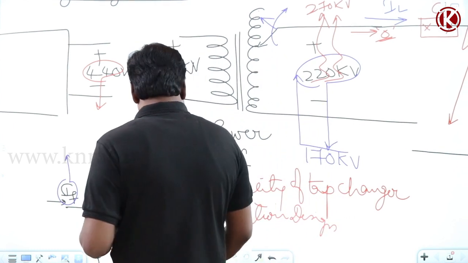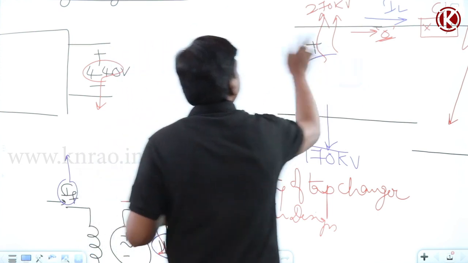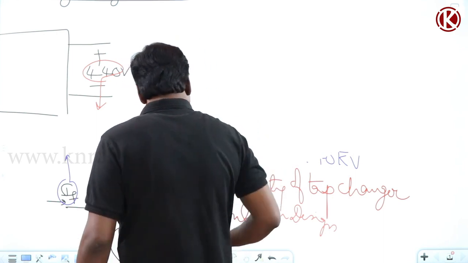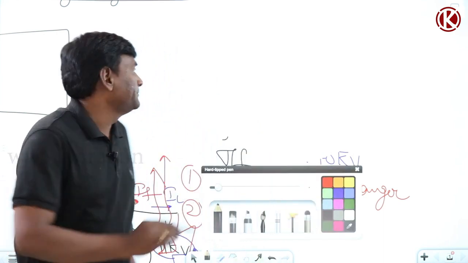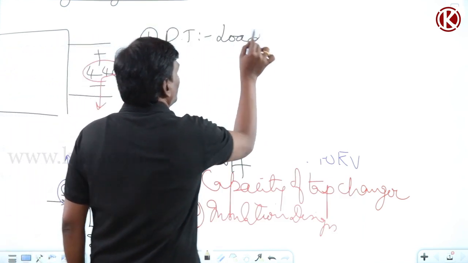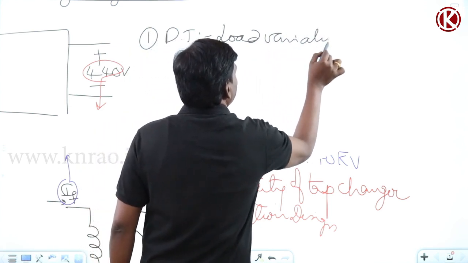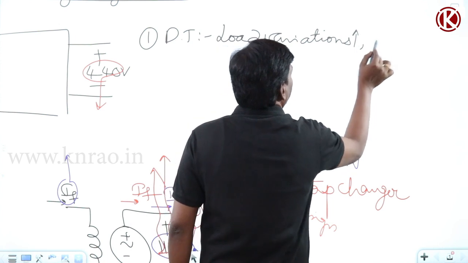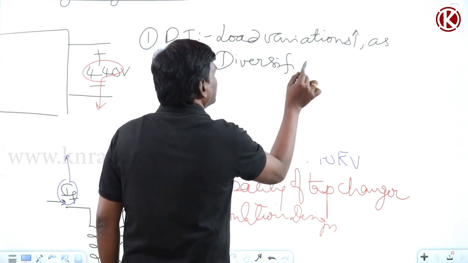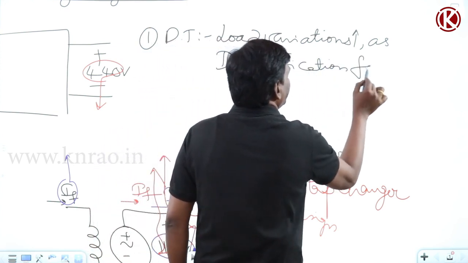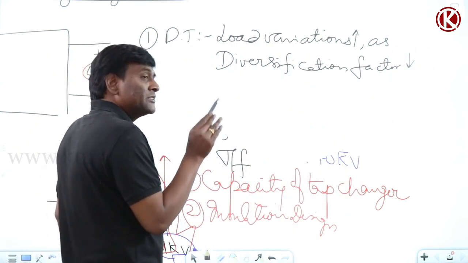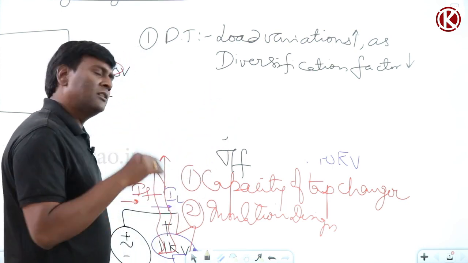So the conclusion is very simple here. If you think of a distribution transformer, load variations are more. Why are load variations more? Because the diversification factor is going to be less. The catchment area is going to be less. What diversification factor is, the definition and all, we will see in power systems.